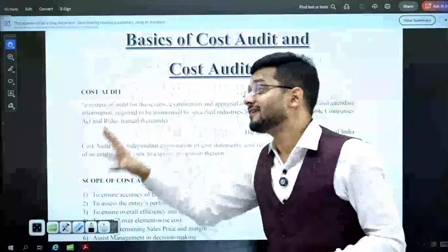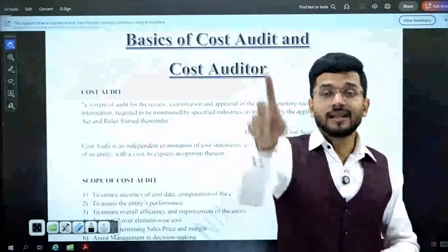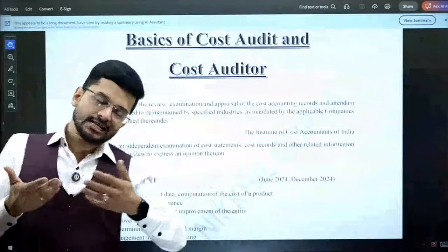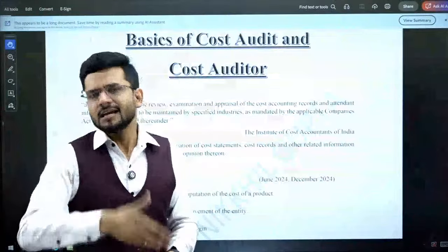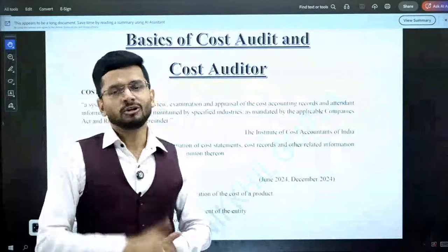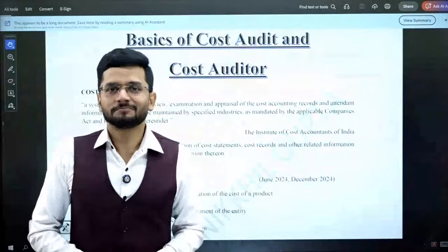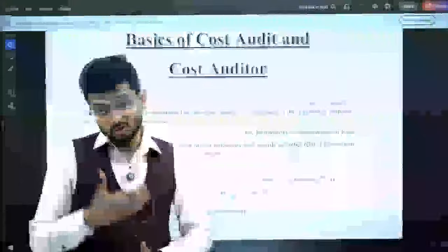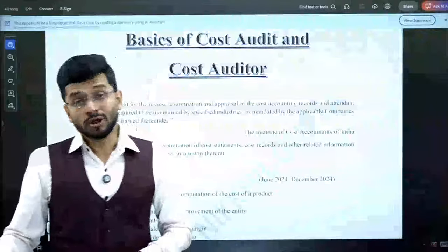So if any company of the country needs to get their cost audit done, then the only person who can do cost audit is a CMA. That is you and me. Yes, you will be becoming a CMA shortly, but that is you and me. Only CMAs have the power and authority to conduct cost audit. This is the monopoly which only we have. This is the exclusive right which only we have.